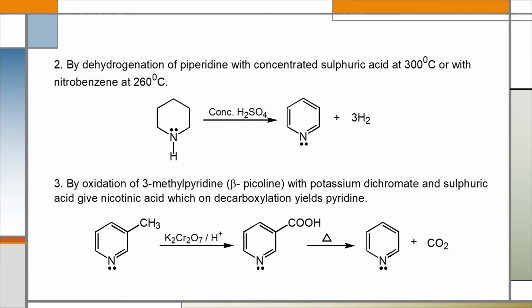We can also prepare pyridine by dehydrogenation of piperidine with concentrated sulfuric acid at 300 degrees centigrade or with nitrobenzene at 260 degrees centigrade. By another method, we can also prepare pyridine by oxidation of 3-methyl pyridine, which is known as beta picoline, with potassium dichromate and sulfuric acid, which gives nicotinic acid, which on decarboxylation yields pyridine.